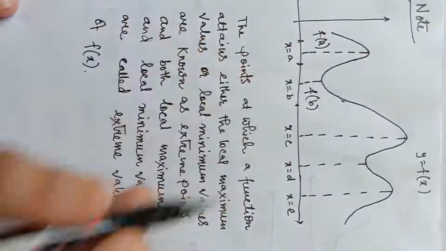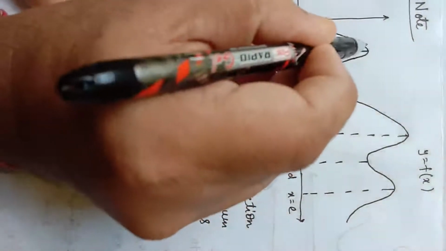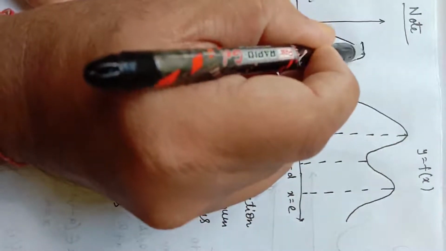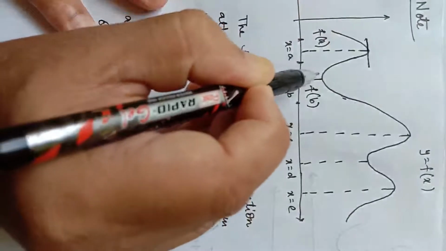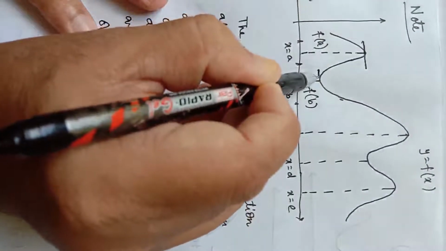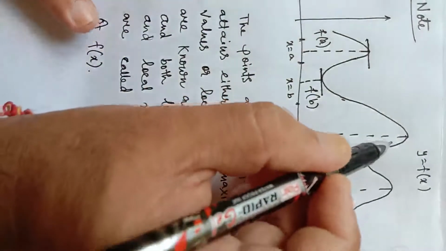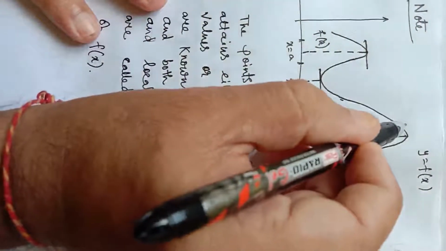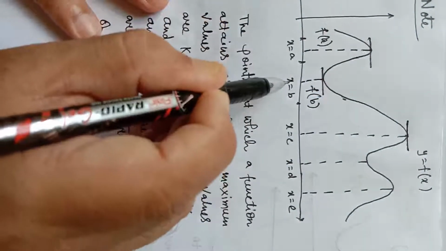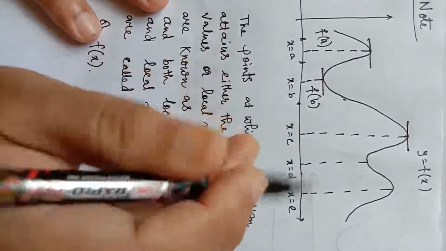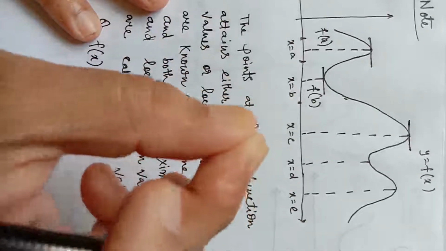Now what is the speciality of these points? At x equal to a, if we draw tangent to the curve, the tangent will be parallel to x-axis. At x equal to b, if we draw tangent to the curve, the tangent will be parallel to x-axis. At x equal to c, if we draw tangent to the curve, the tangent will be parallel to x-axis. So at x equal to a, at x equal to b, at x equal to c, dy by dx or f dash x must be equal to 0.